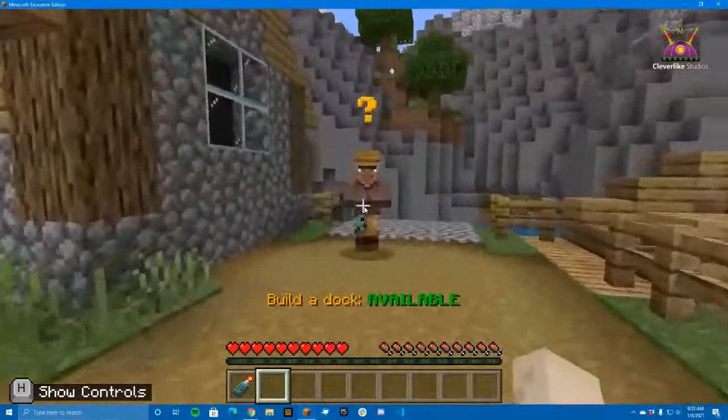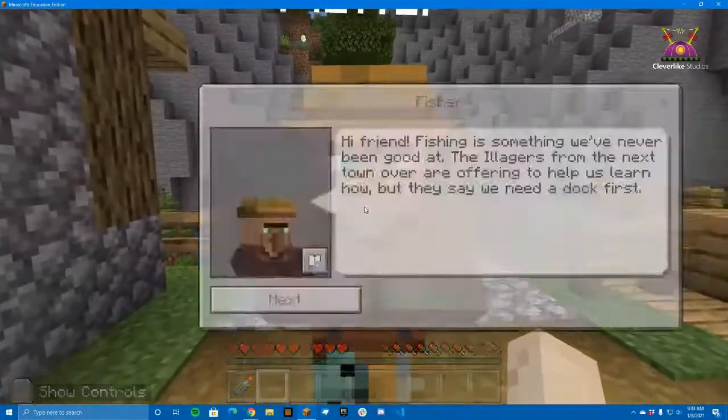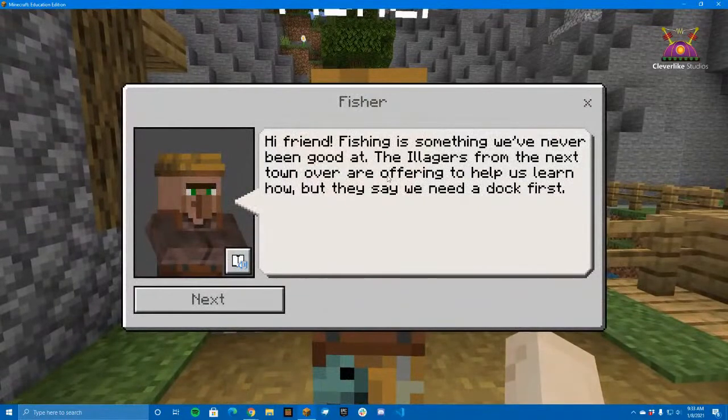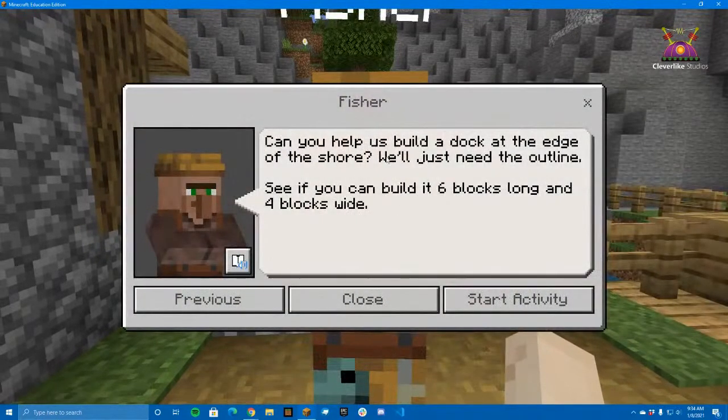Hello. You look like a fisher. Hi, friend. Fishing is something we've never been good at. The villagers from the next town over are offering to help us learn how, but they say we need a dock first. Can you help us build a dock at the edge of the shore? We'll just need the outline. See if you can build it 6 blocks long by 4 blocks wide.